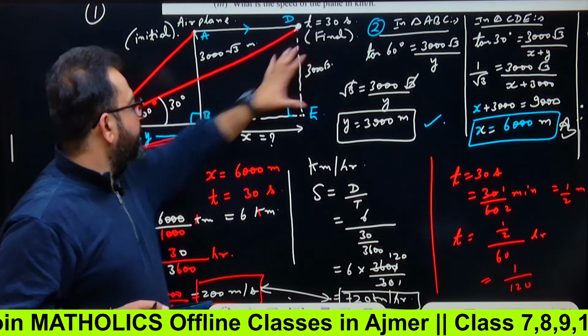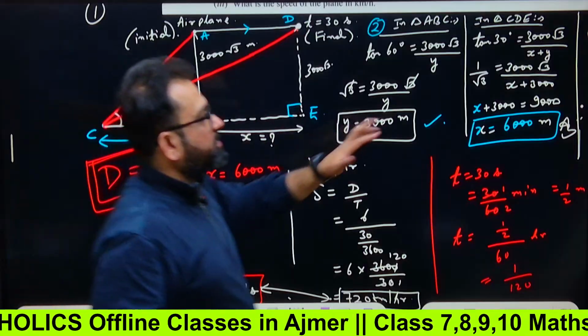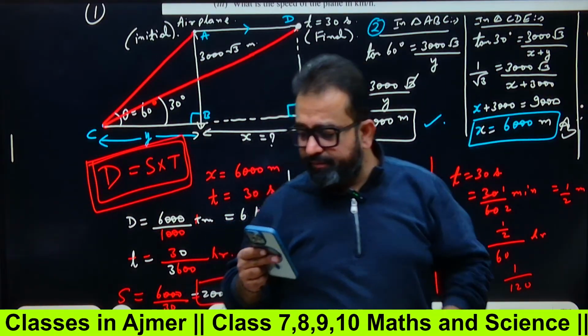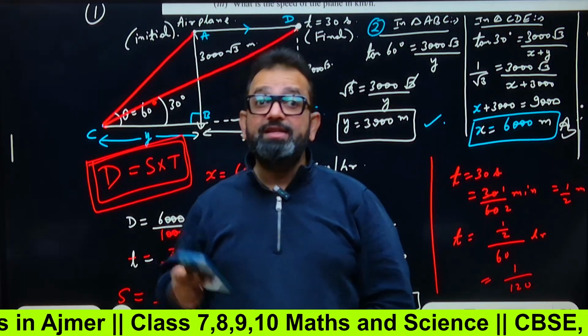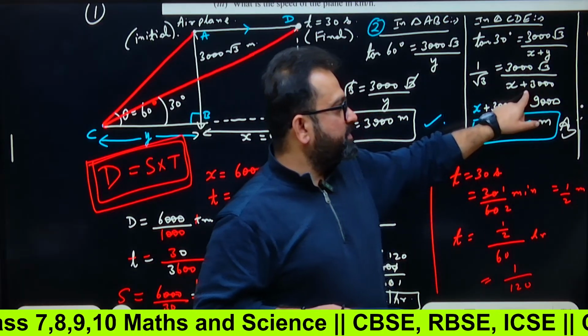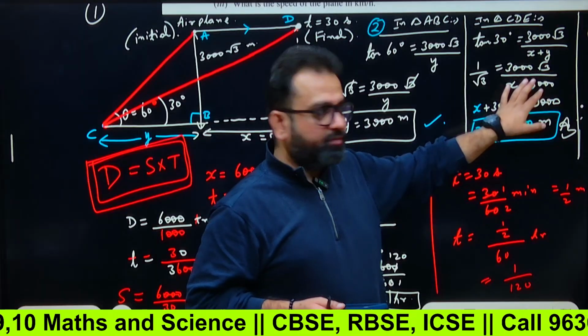So tan 30 equals 3000 root 3 upon x plus y. And what's the value of tan 30? Anyone? It is 1 by root 3, right? So 1 by root 3 equals 3000 root 3 upon x plus y. Y is 3000. We have put the value, right?